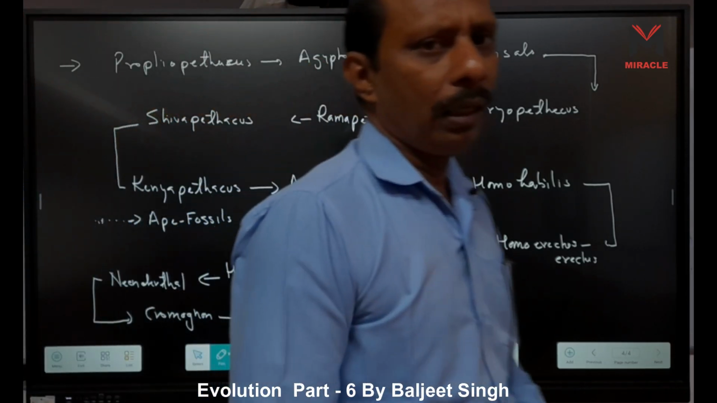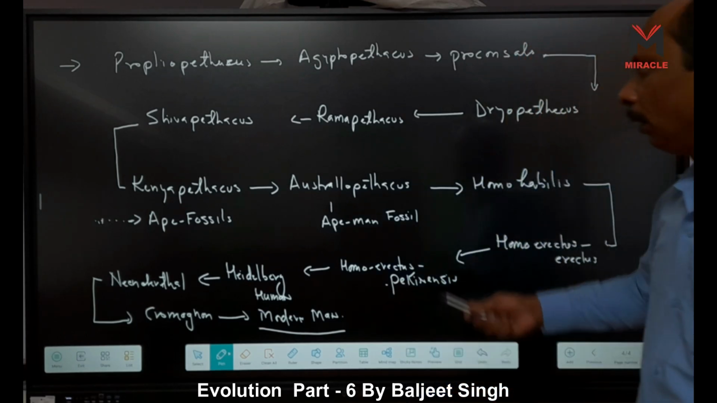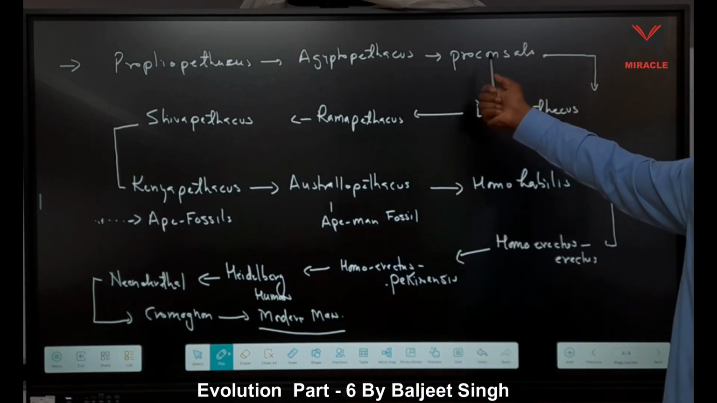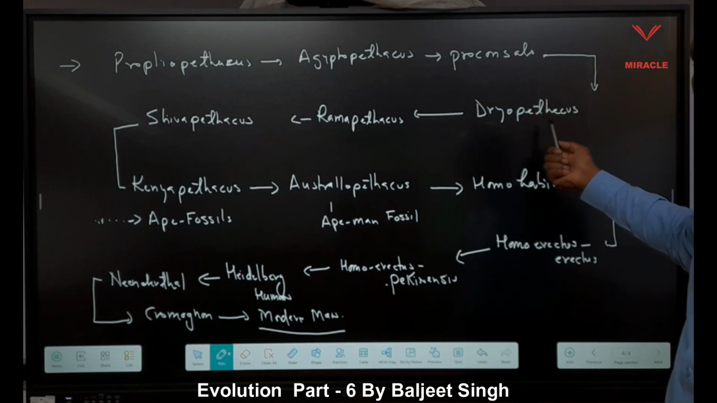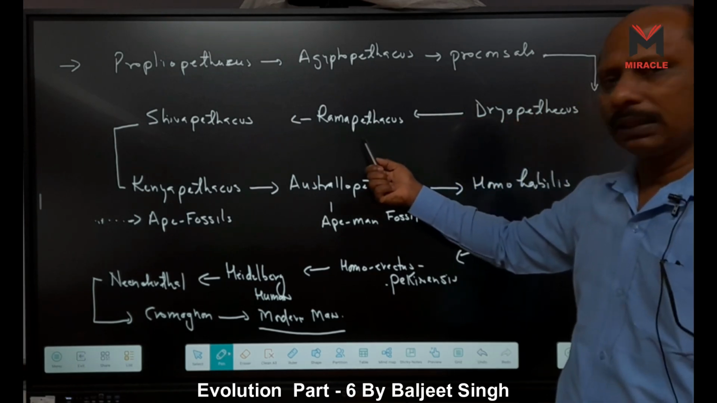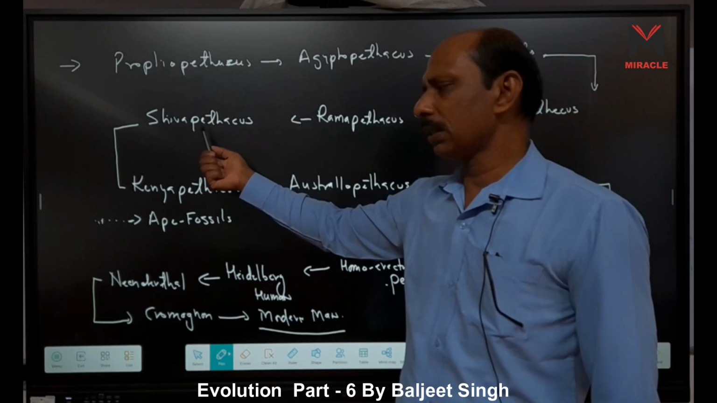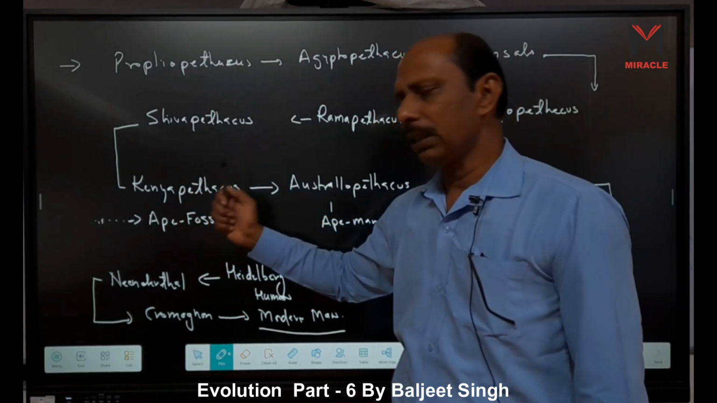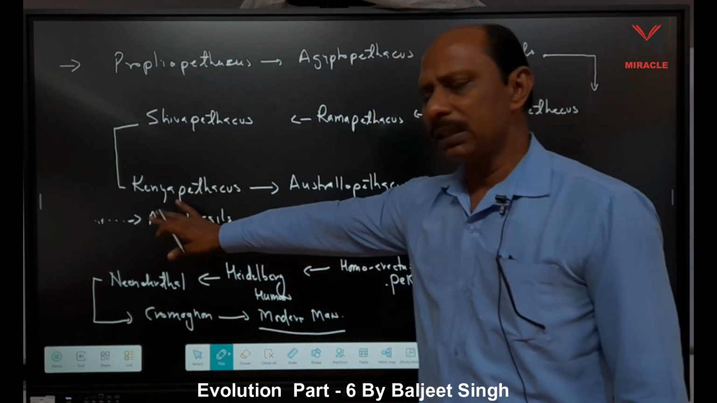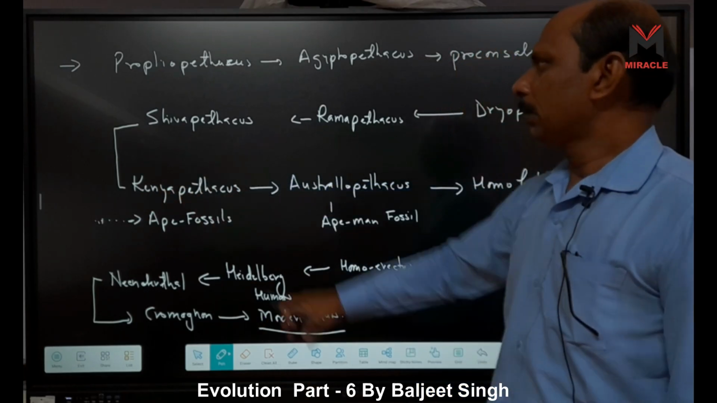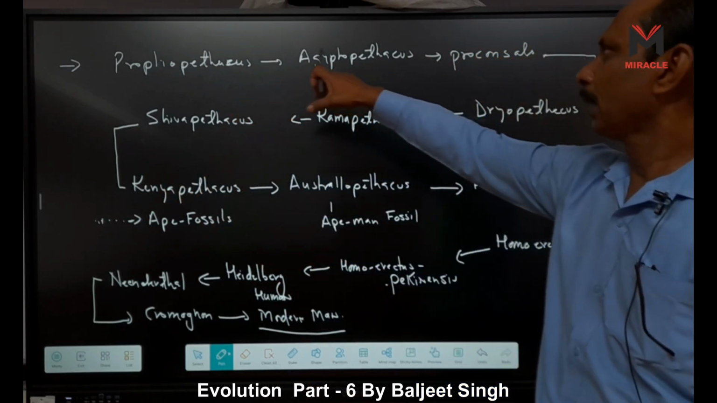Proconsul means here ape, right? This one is ape fossils. Dryopithecus, ape fossils. Ramapithecus, they are also ape fossils. Shivapithecus, ape fossils. Kenyapithecus, ape fossils. Up to Kenyapithecus, they are ape fossils, right? Before that, this Propleopithecus, Egyptopithecus.